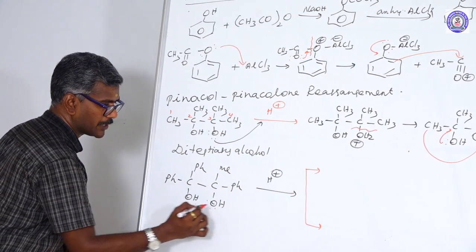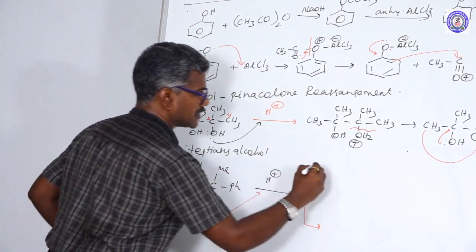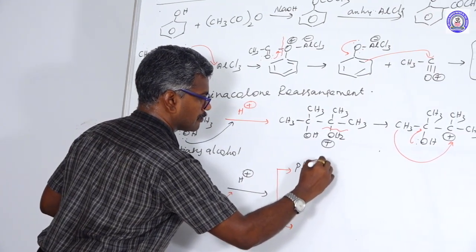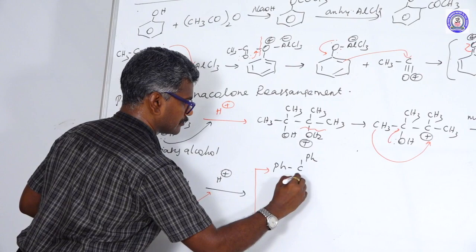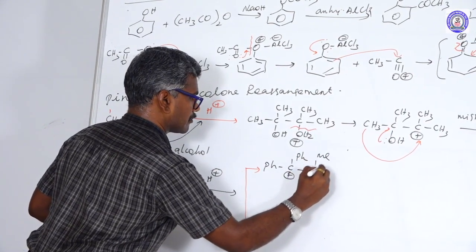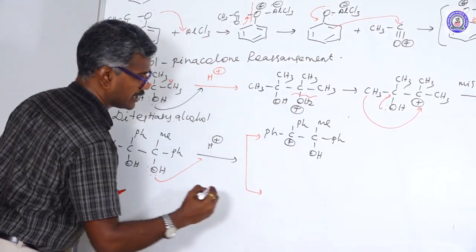Oxygen has 2 lone pairs, among which one is donated and accepts the proton to form the intermediate, and in another way as well.